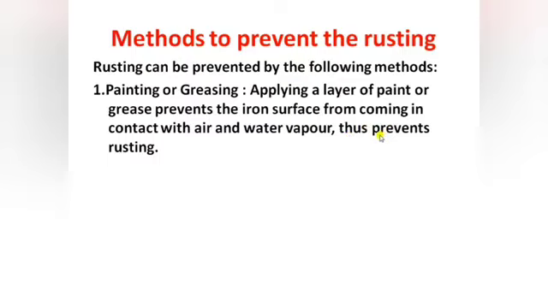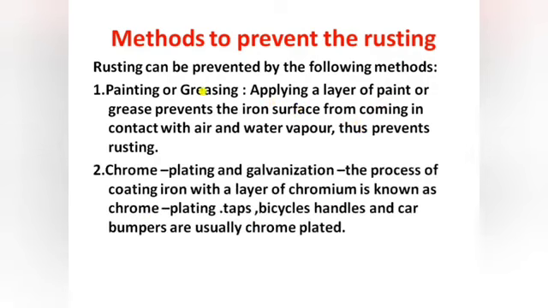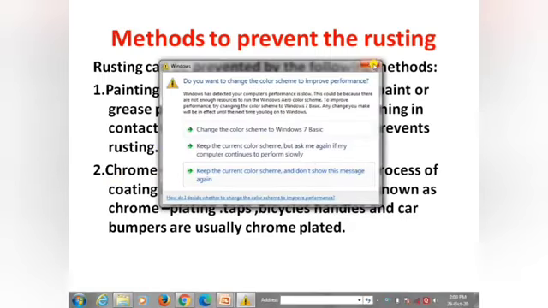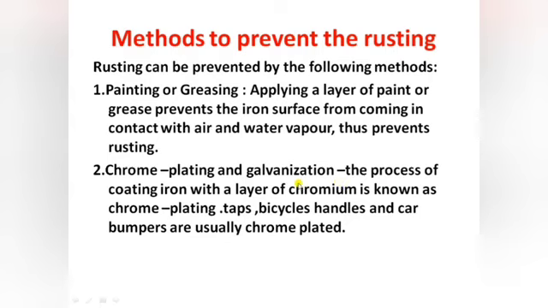For example, window grills, iron furniture and iron gates are painted, while iron tools and machine parts are greased with oil. The second prevention is chrome plating and galvanization. The process of coating iron with a layer of chromium is known as chrome plating. Taps, bicycle handles and car bumpers are usually chrome plated.